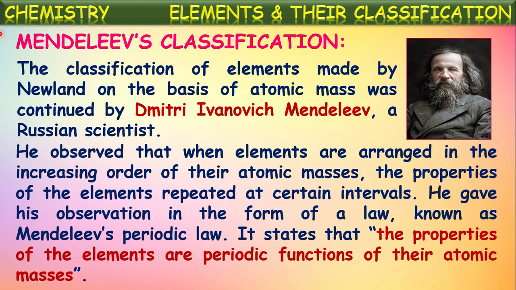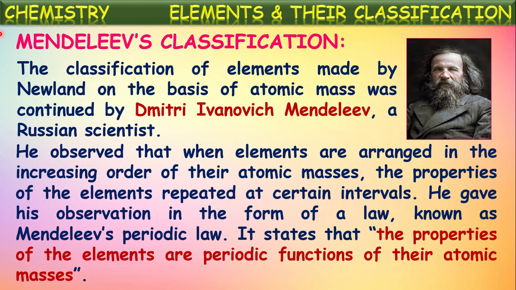He observed that when elements are arranged in the increasing order of their atomic masses, the properties of the elements repeated at certain intervals. Means the properties of one element are being repeated by some other element when the elements are written in the increasing order of their atomic weights. He gave his observation in the form of a law known as Mendeleev's periodic law. We can say this was the first periodic law given on the basis of systematic arrangement and classification of elements.